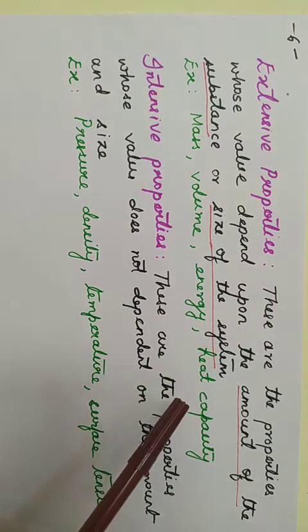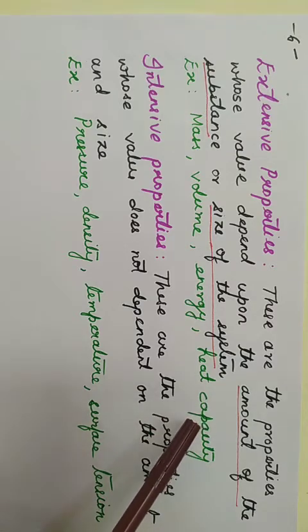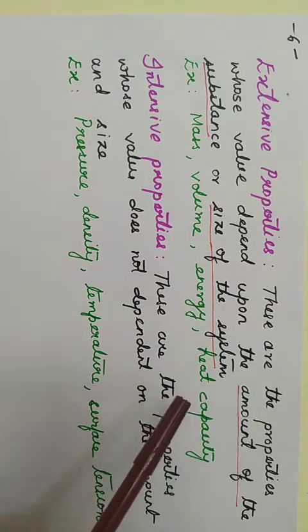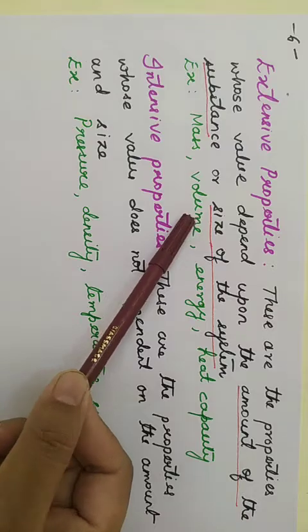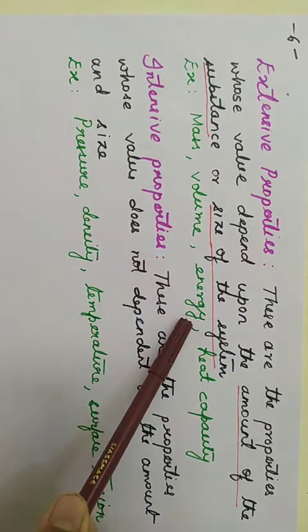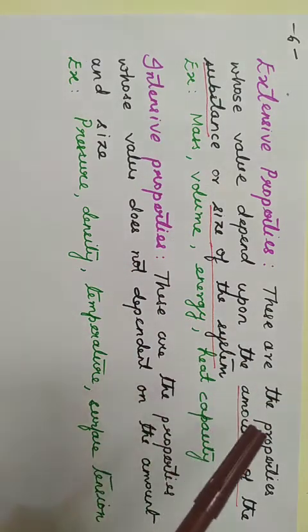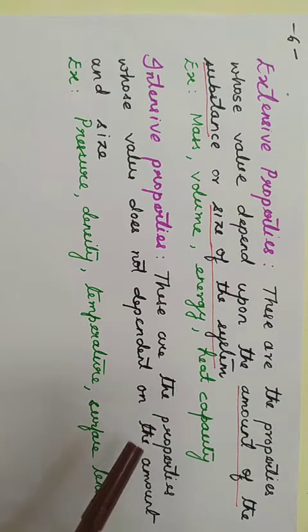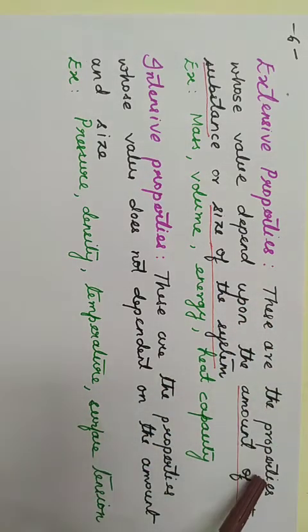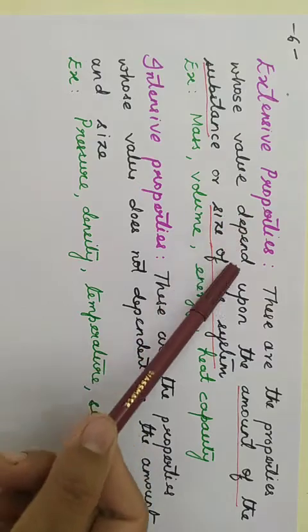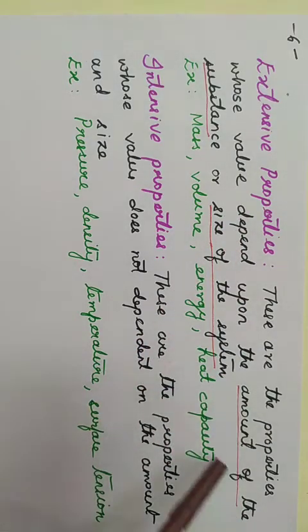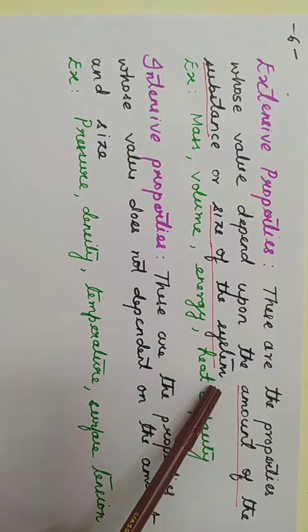If it depends on the size, we say it is an extensive property. So extensive properties are the properties whose value depends upon the amount of the substance or the size of the system.